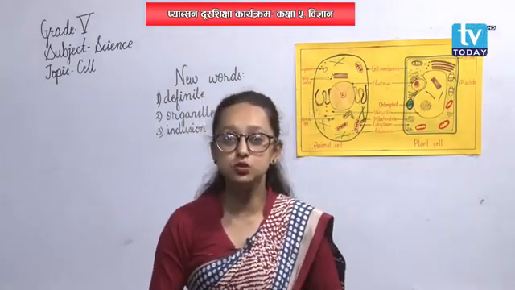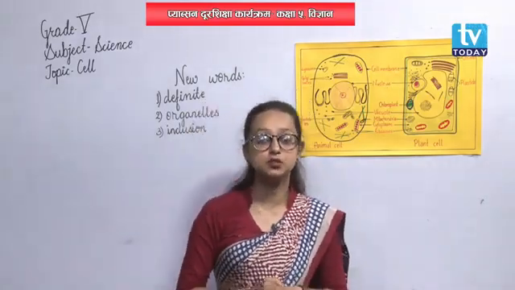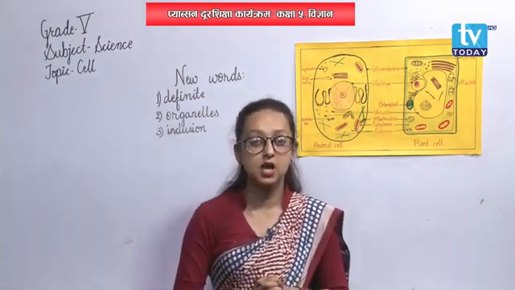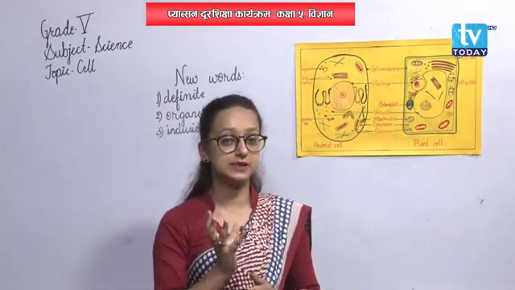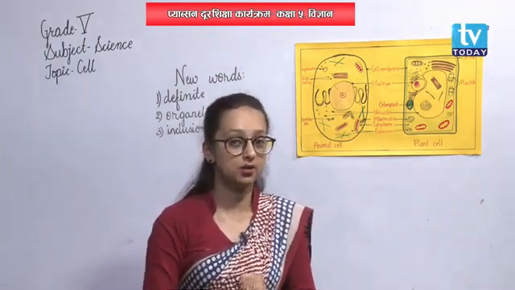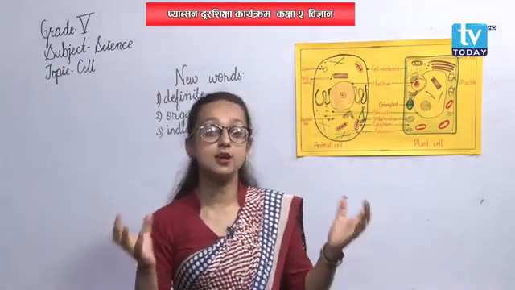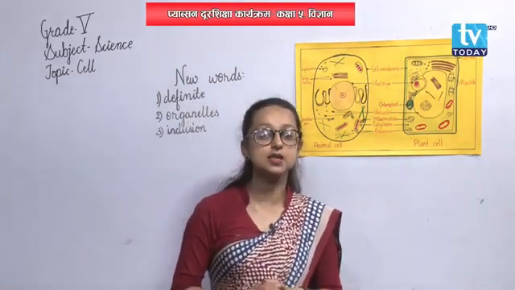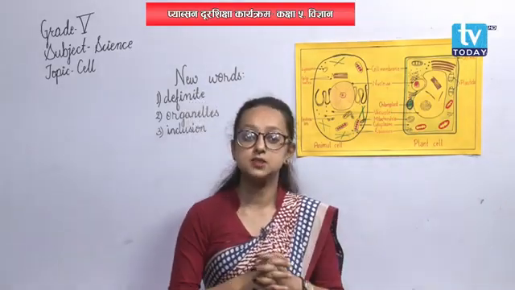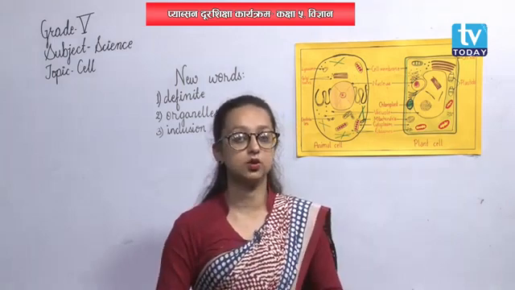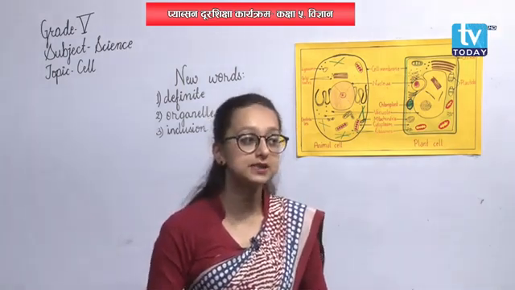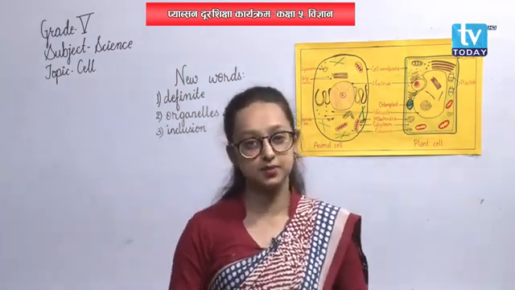Well, I told you cells are not visible to our naked eyes, but the egg of an ostrich is the largest cell, okay? So, what we can say is the egg of an ostrich can be seen, isn't it? So, some of the cells can be seen also. The egg of an ostrich is the largest cell.